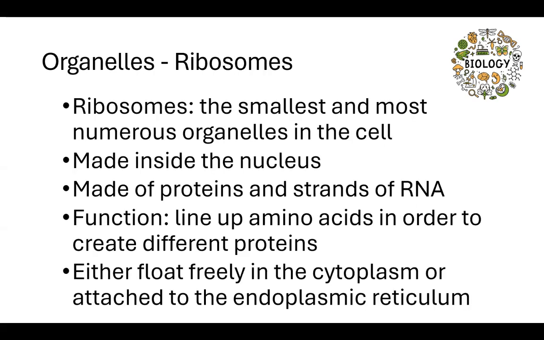So let's take a closer look at the different kinds of organelles. Let's talk about ribosomes first. Ribosomes are the smallest and the most numerous organelles in the cell. That means there are so many of them.